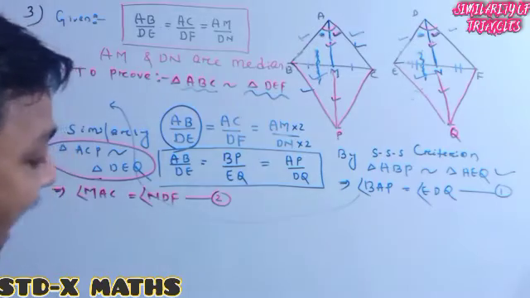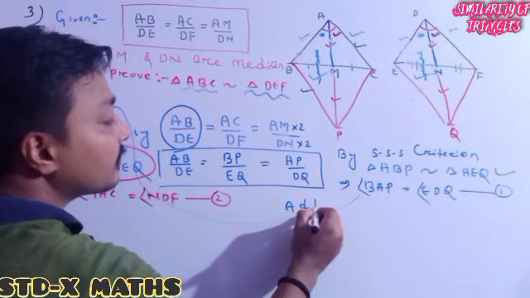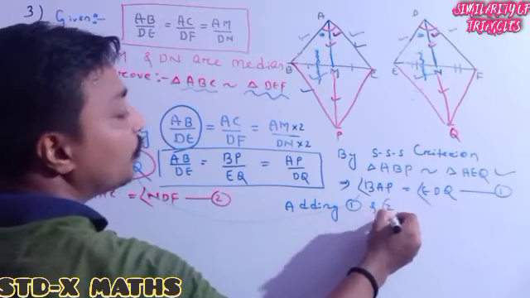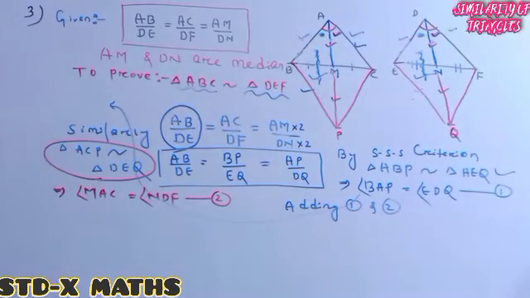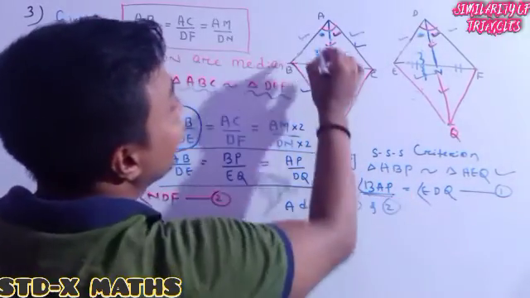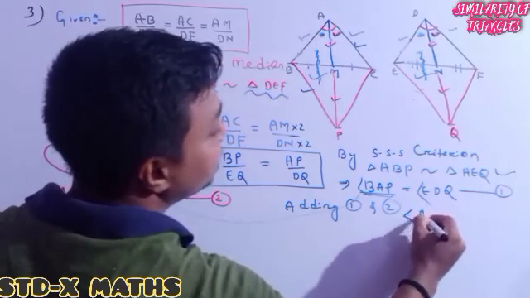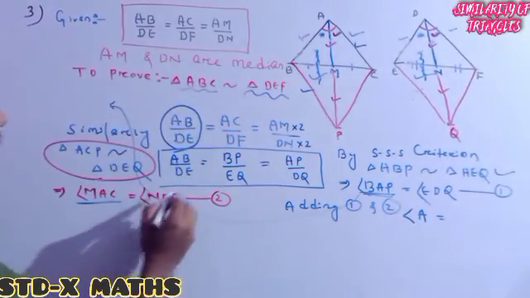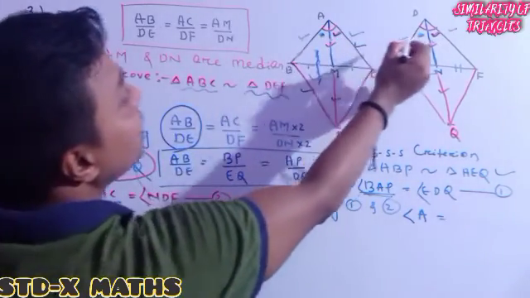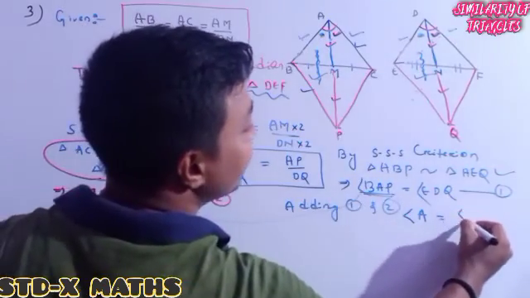Whenever I add equations 1 and 2, adding 1 and 2, left side angle A added with angle BAP, it means this angle added with this angle, I will get angle A. Right side, NDF, this angle added with this angle, I will get angle D.